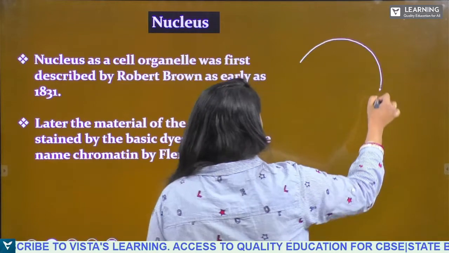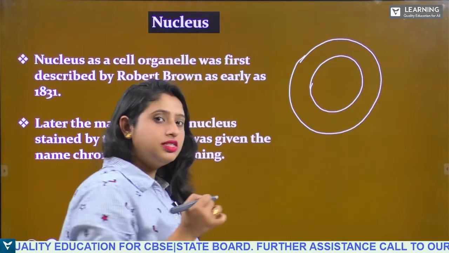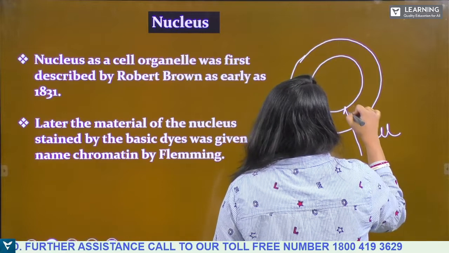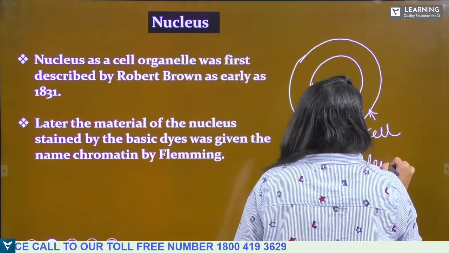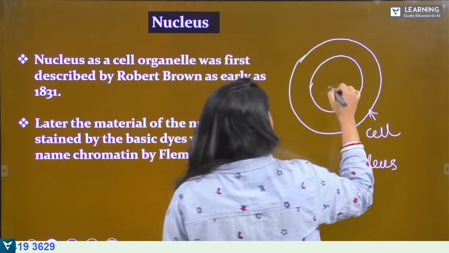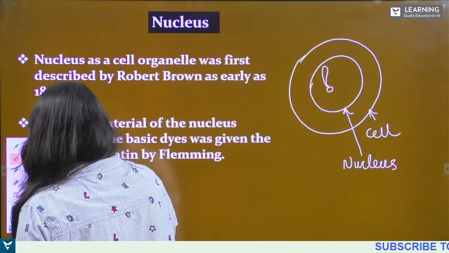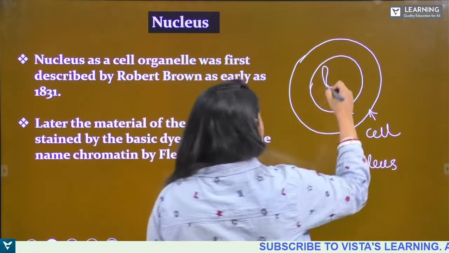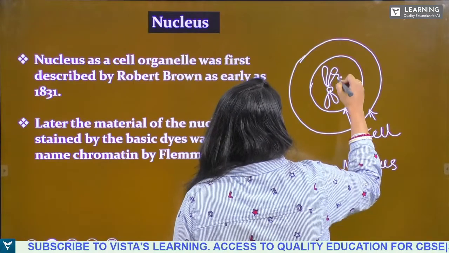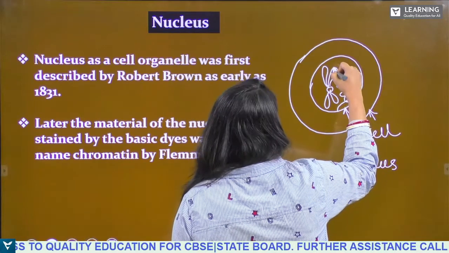So if this is the cell, this is the nucleus of the cell. What is present inside the nucleus? The DNA is present. Inside the nucleus the chromosomes are present, and in the chromosomes the DNAs are present, and in the DNA or in the chromosome the genes are present.